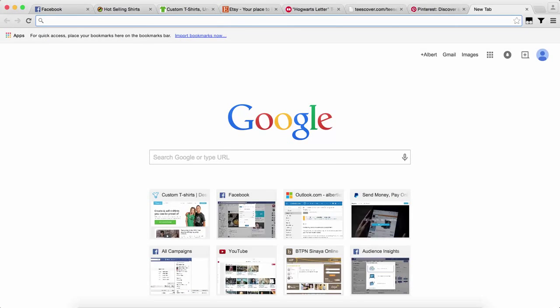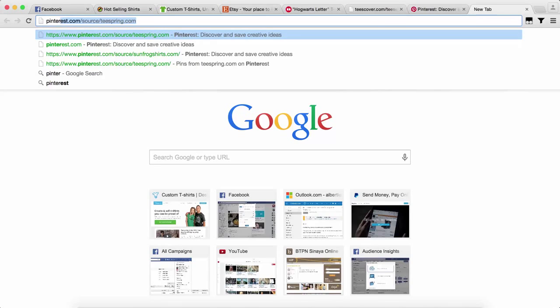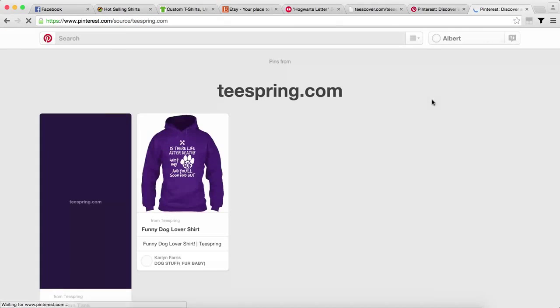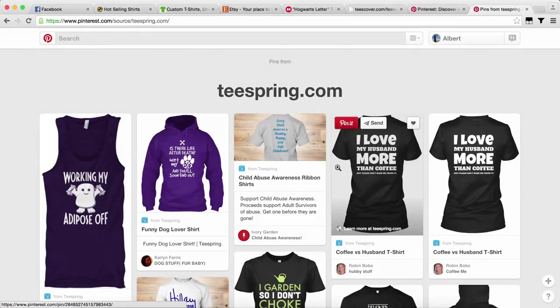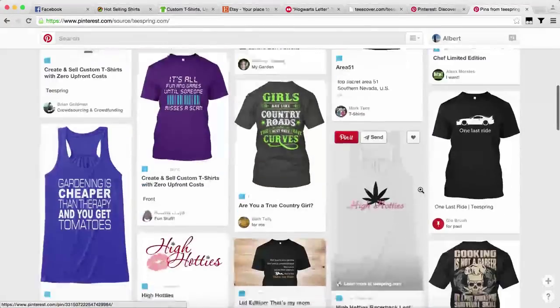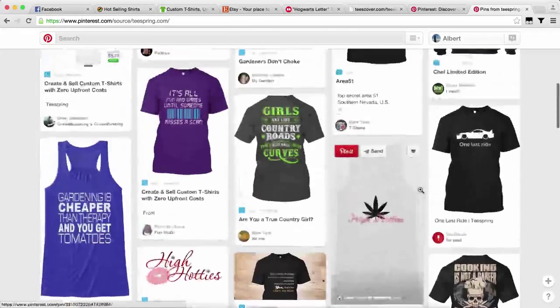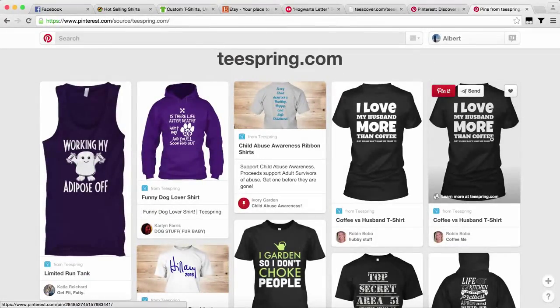The other way to use Pinterest is Pinterest source/teespring.com. So when someone pins anything related to Teespring, it shows up here, even though it's a hidden campaign. So these are fresh and up to date. You can see it changing every day. You can see which ones sell and which ones don't.